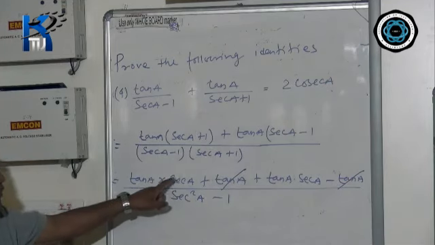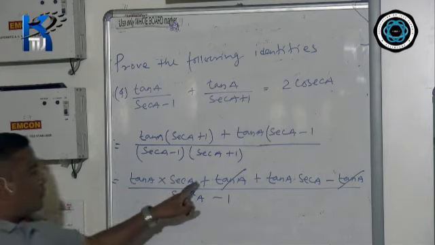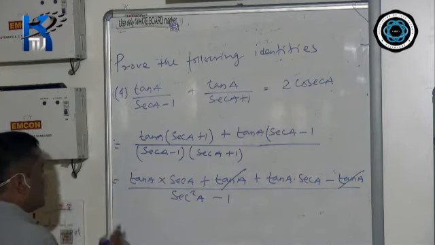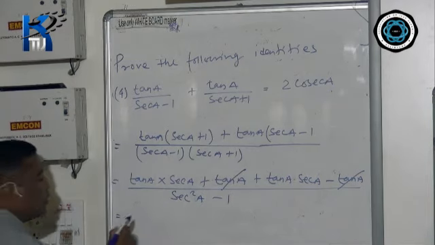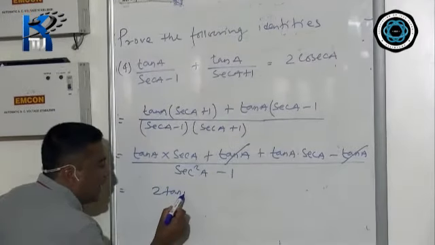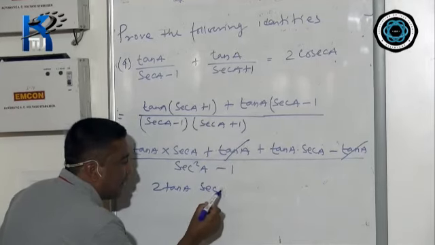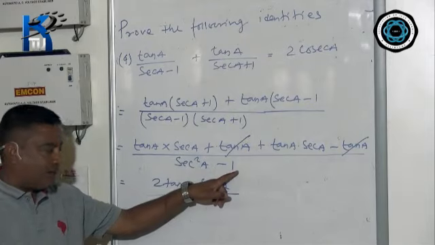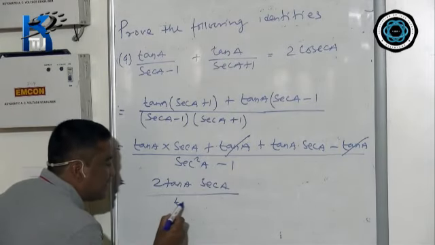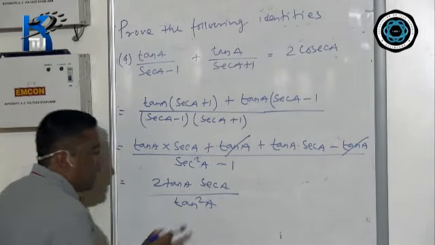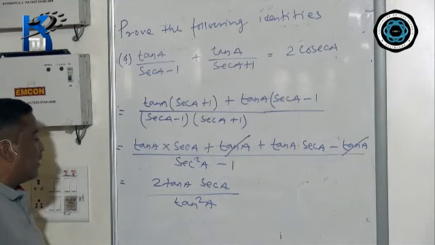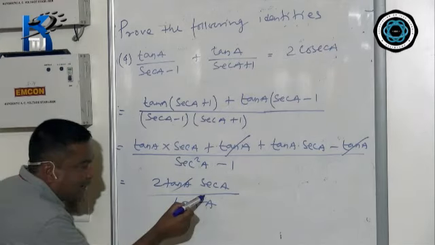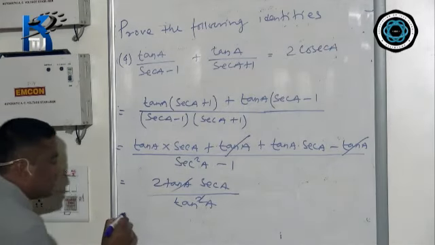Now tan A into sec A is tan A sec A, plus tan A into sec A is again tan A sec A. That means how many tan A sec A are there? 2 tan A sec A divided by sec square A minus 1. I have given the formula, which is tan square A, and please learn all the formula, otherwise you will not be able to solve. This tan A and this tan A will get cancelled.